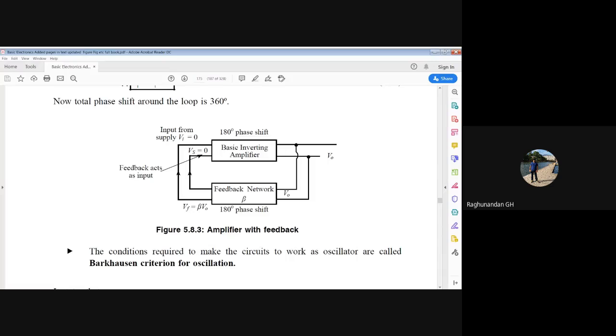Anyhow, the amplifier is going to invert. So the output it is giving is this one. See now what happens? The next output will be like this. Next, the sampling takes place, and it is going to sample this part and feed it as input here. This is fed as input. Now again, what does this amplifier do?